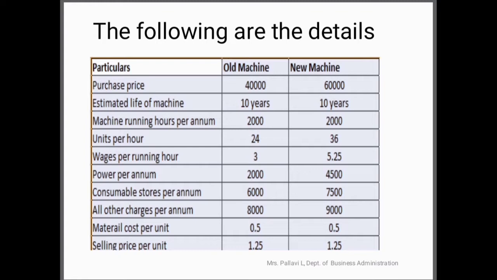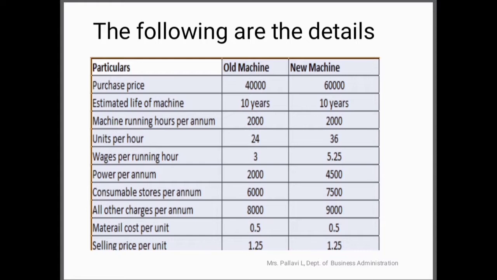And next they have given wages per hour. By multiplying the wages per hour into machine running hours, you will get wages, and for other items the direct amount is given. Sales per unit they have given, so multiplying by the number of units you will get the sales. And to calculate direct material, you have the per unit cost given, so if you multiply with units, you will get the direct material amount. So I have demonstrated the entire problem.